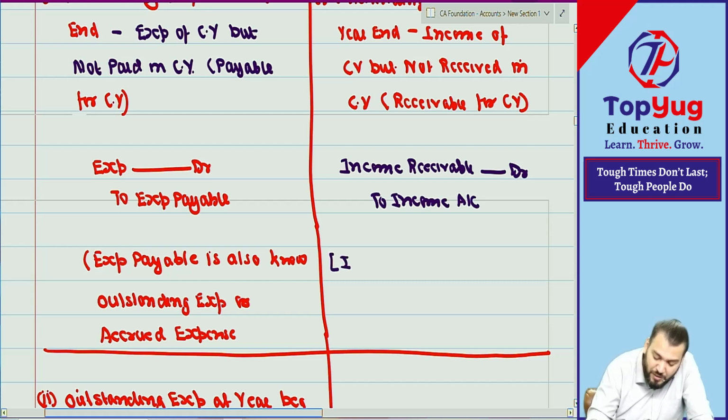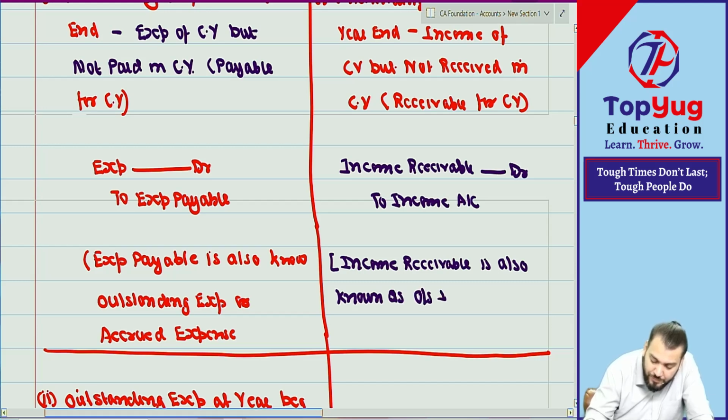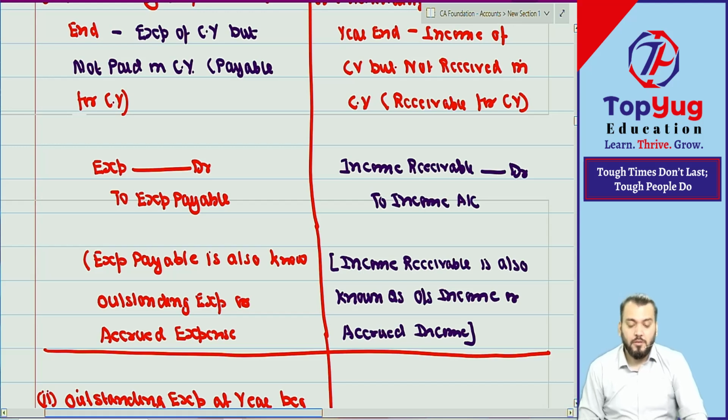This income receivable is also known as what? Income receivable is also known as outstanding income, or what? Accrued income, or accrued income. Understood? Have you understood this point? Correct. I hope you are understanding. Understood? Then